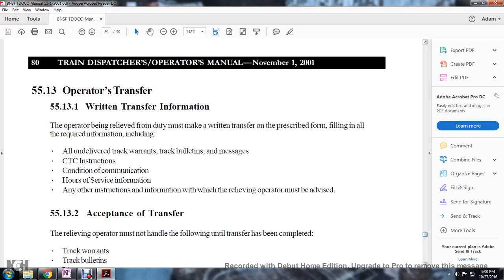5.13 Operator transfer. When making a written transfer of information, operators being relieved of duty must make a written transfer on the prescribed form, filling in all information included: all undelivered track warrants, track bulletins, messages, CTC instructions, conditions with communication, hours of service and information. Any other instruction or information of which the relieving operator must be advised.